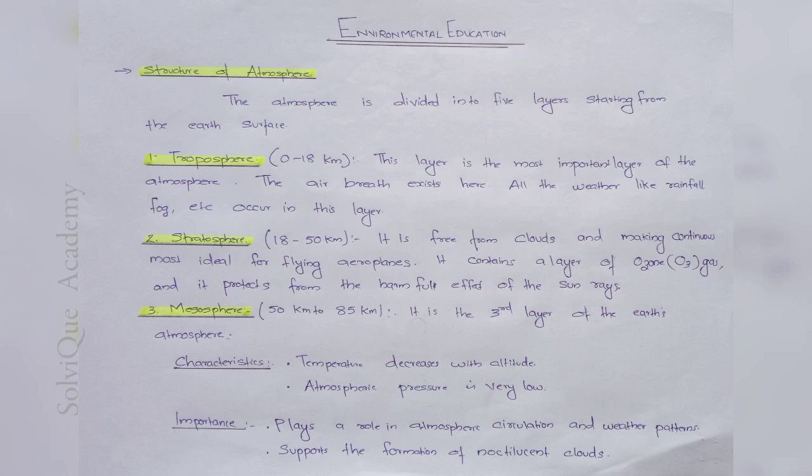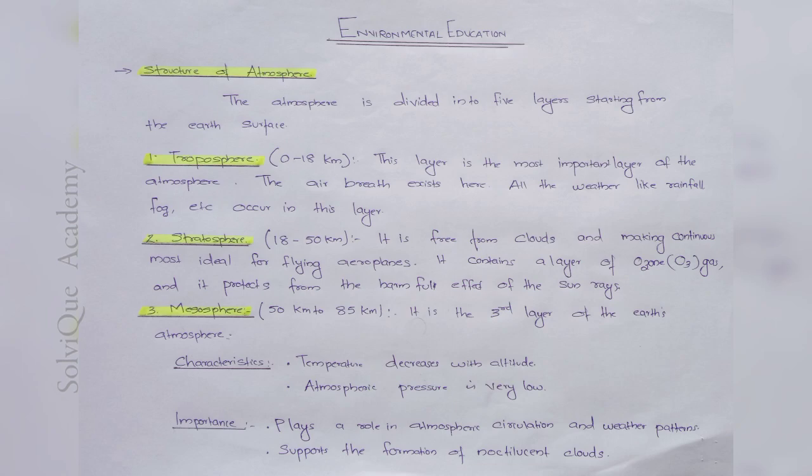And the third layer of the Earth atmosphere is the mesosphere. It extends from 50 km to 85 kilometers. Some of the characteristics of this layer are that the temperature decreases with altitude and atmospheric pressure is also very low. Some of the importance of this mesosphere is that it plays an important role in maintaining weather patterns and atmospheric circulations, and it supports the formation of noctilucent clouds.